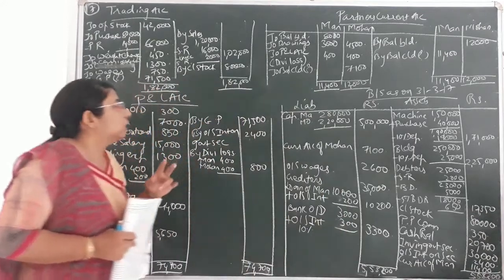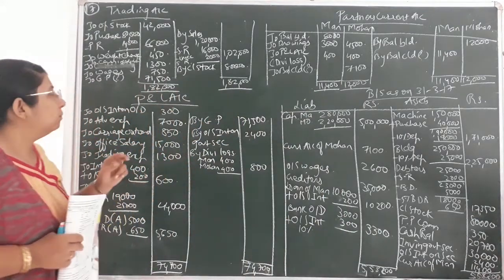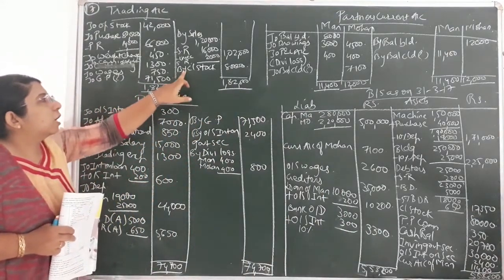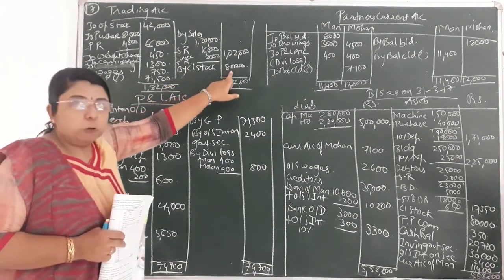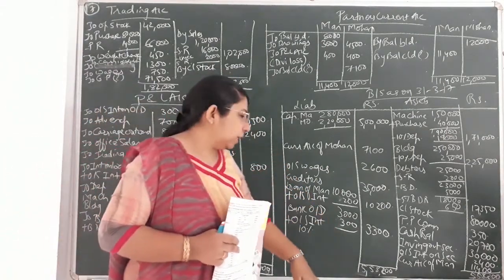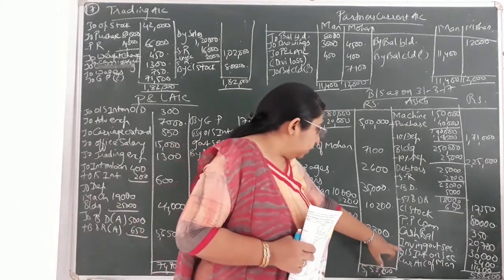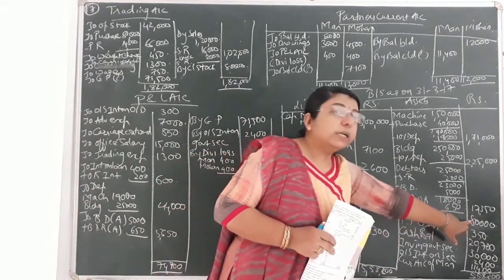So closing stock is given in the adjustments, so two effects would come. One would be on the credit side of the trading account, that is by closing stock 80,000, and the second effect would be on the asset side of the balance sheet, that is closing stock 80,000.